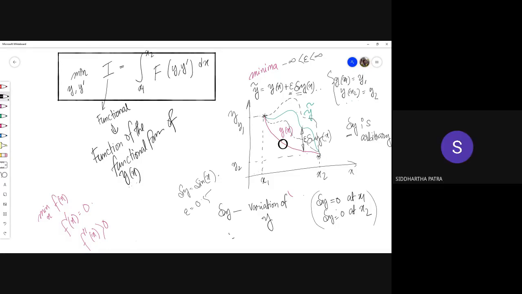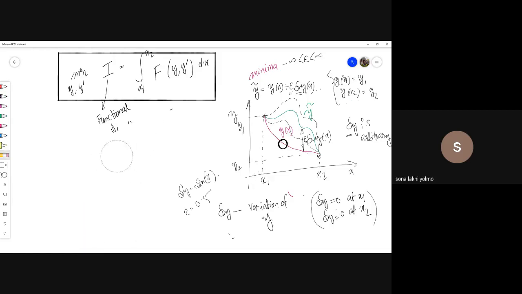Now what we will do is write I tilde. This sign is called tilde. So I tilde, now this is not the optimum solution. I tilde is when you substitute y tilde for y.